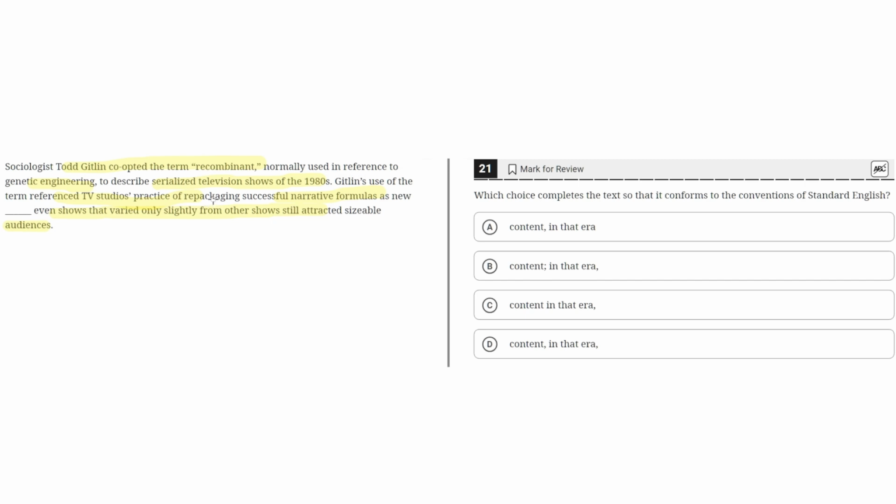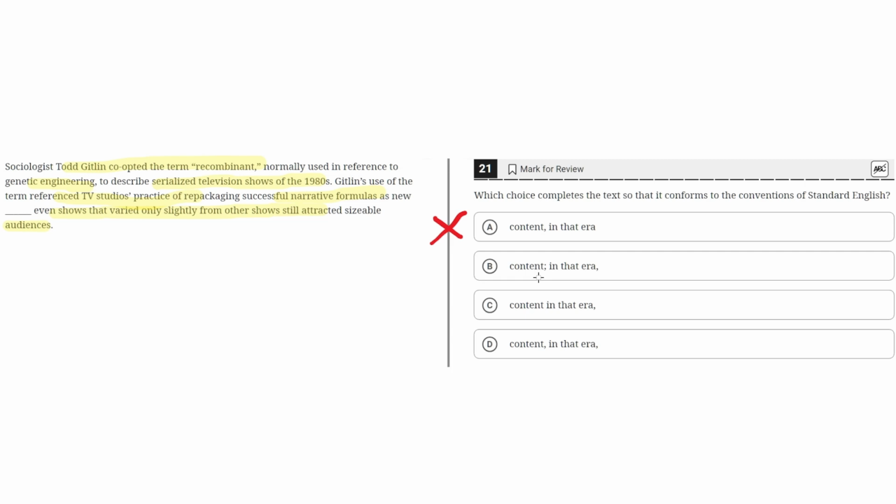So option choice A says content, comma, in that era. This is incorrect because a comma alone cannot connect two independent clauses. There needs to be some sort of conjunction as well. But because this is not the case, option choice A is incorrect.